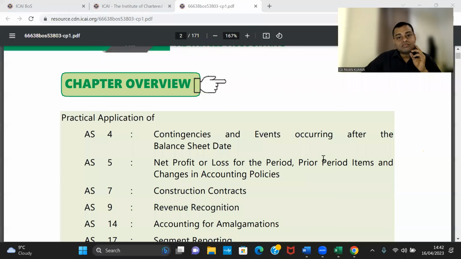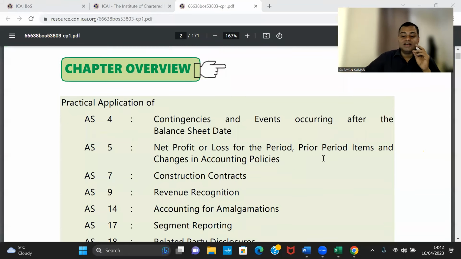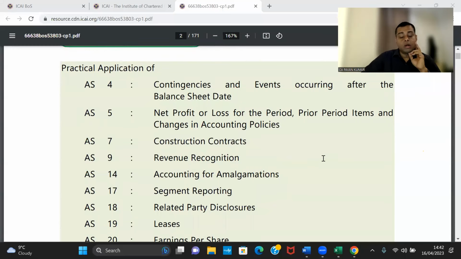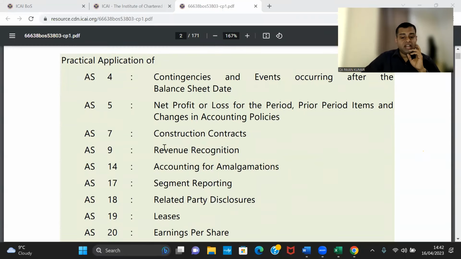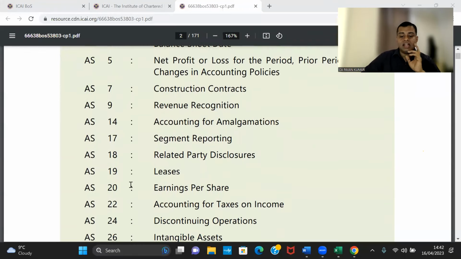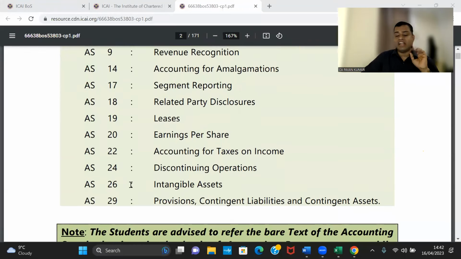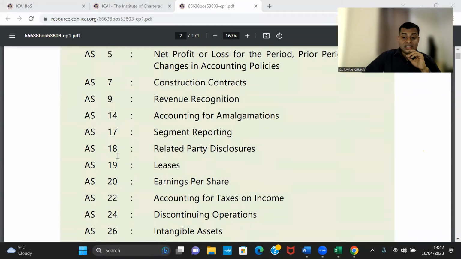ICAI finally is the final authority, isn't it? So in the syllabus, we have AS 4, 5, 7, 9, 14, 17, 18, 19, 20, 22, 24, 26, 29. In this, 14 we will not cover because that is altogether a different category. 17, 18, 19 are new additions in the syllabus from CA Final level.